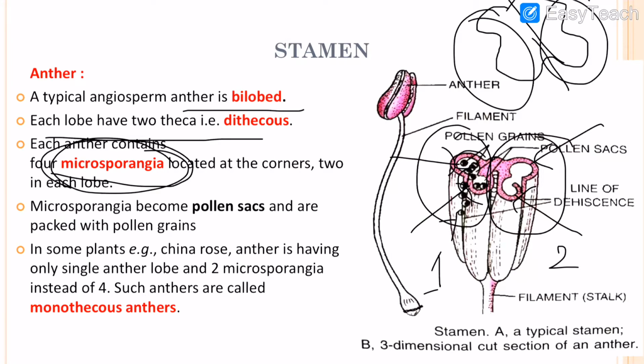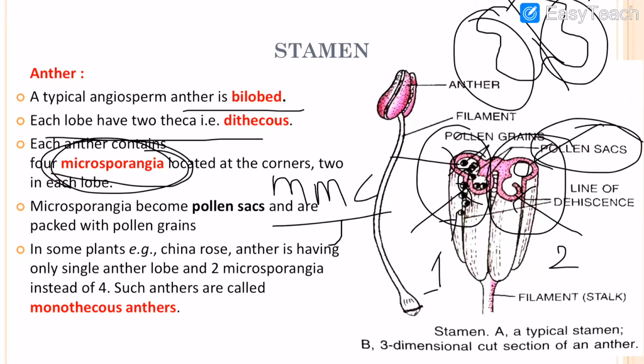Here this is microsporangia, and in the microsporangia, microspore mother cells are present, which develop into pollen grains. When the pollen grains are mature, these microsporangia fuse with each other and form the pollen sac.